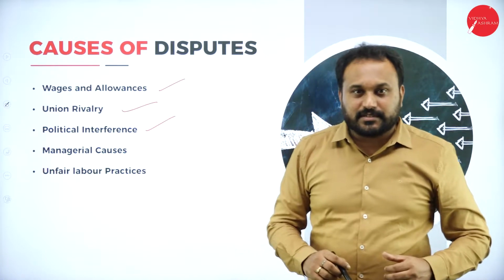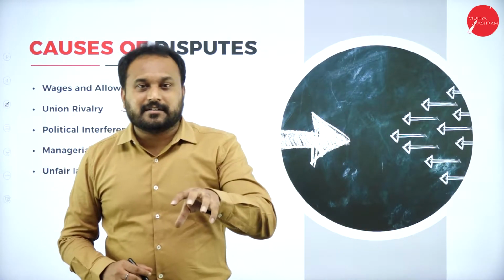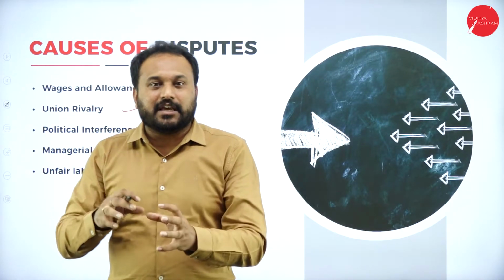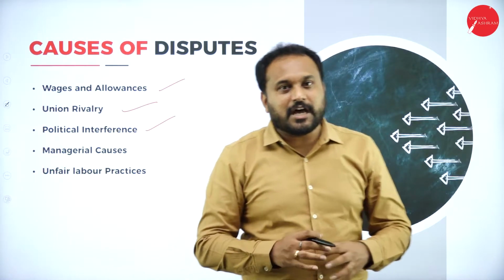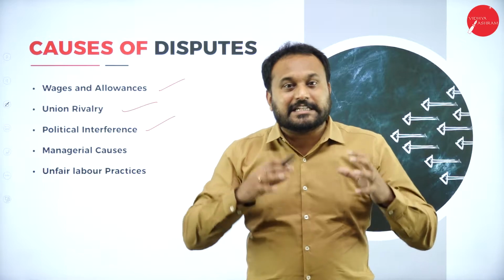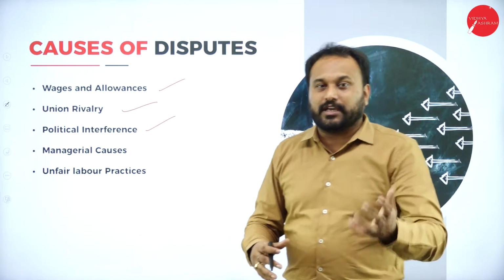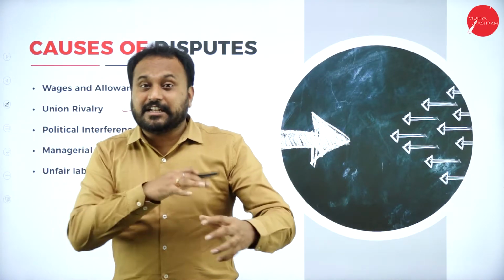Political interference. Now where there is politics, some trouble will definitely be there. We are dealing with human beings here, the laborers, the employees. Now a political party will make an agenda of it and they want the support of these people for their voting. So what they do is they propagate their own agendas in the union itself.